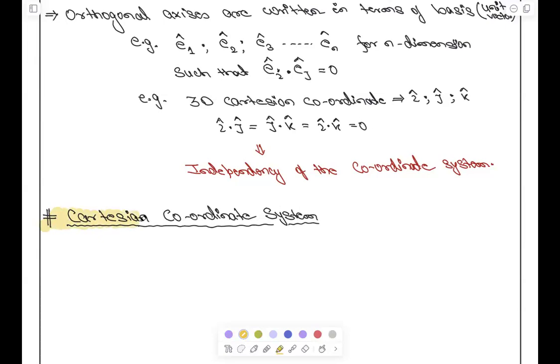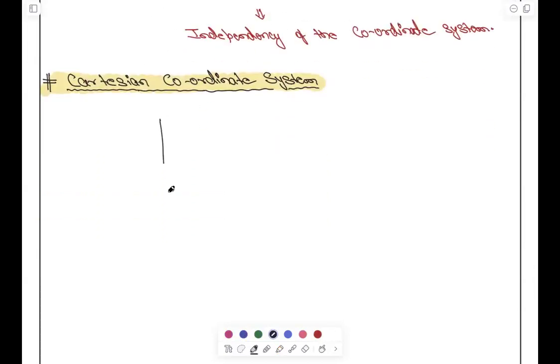Cartesian coordinate system are basically will be dealing in the 3 dimension, है ना. 3D कर लेते हैं. तो this is your card. ये सबको पता है यार. This is the thing. This is my I cap. Let's say this is my J cap. This is the K cap. X, Y, Z axis is, है ना.